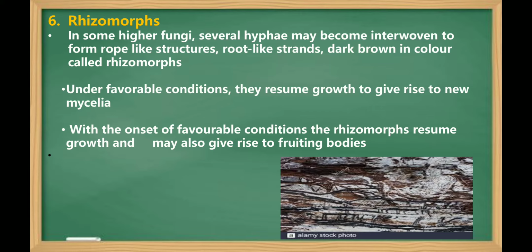Externally, these are root-like structures or rope-like structures, which are nothing but a number of hyphae interwoven with one another, and it becomes a rope-like structure which is dark brown in color, and they are called as rhizomorphs. So during favorable conditions, they resume growth and they give rise to fruiting bodies.